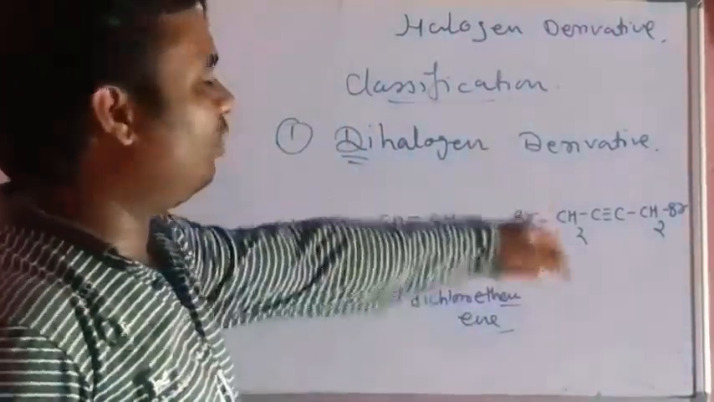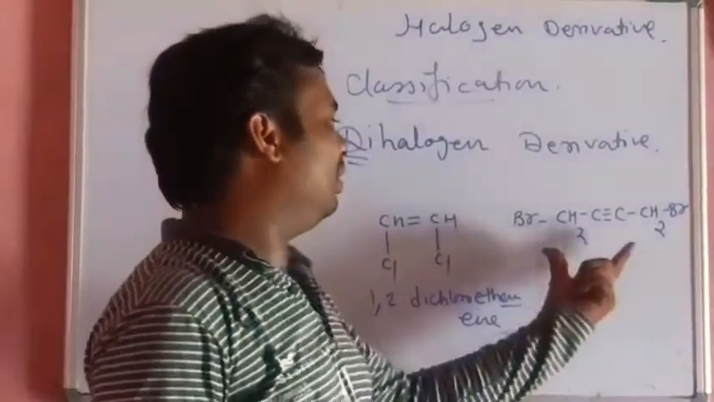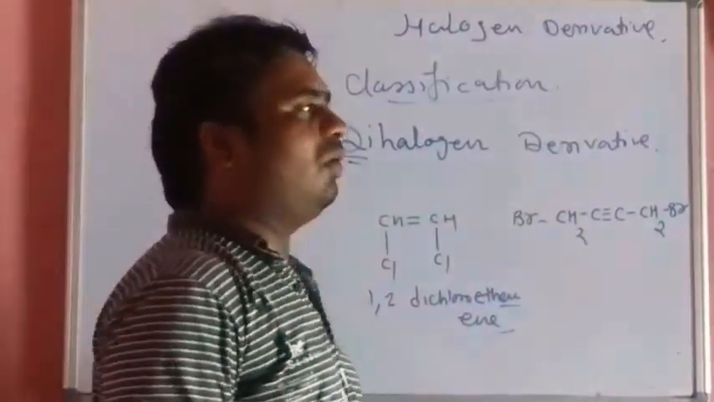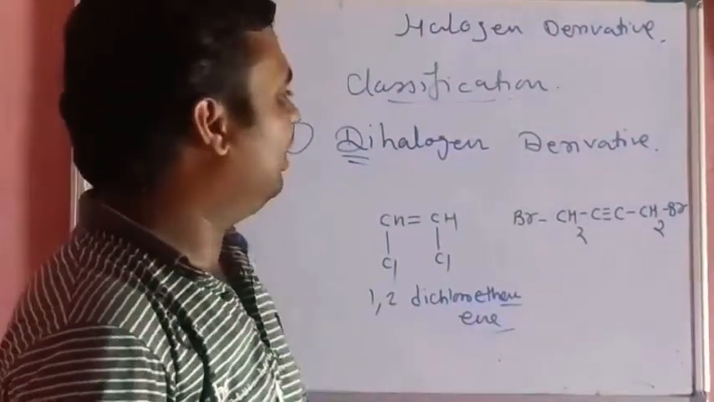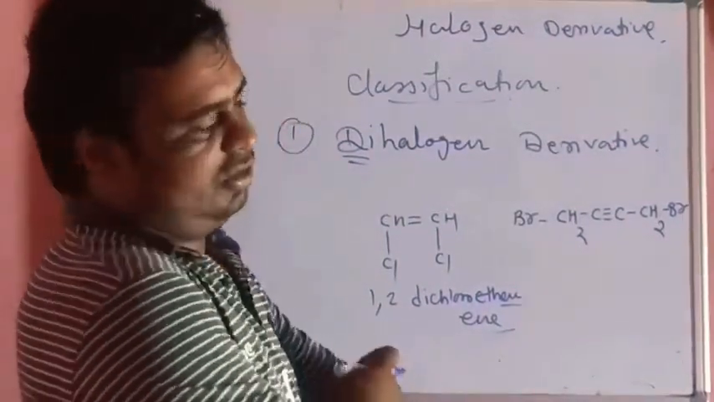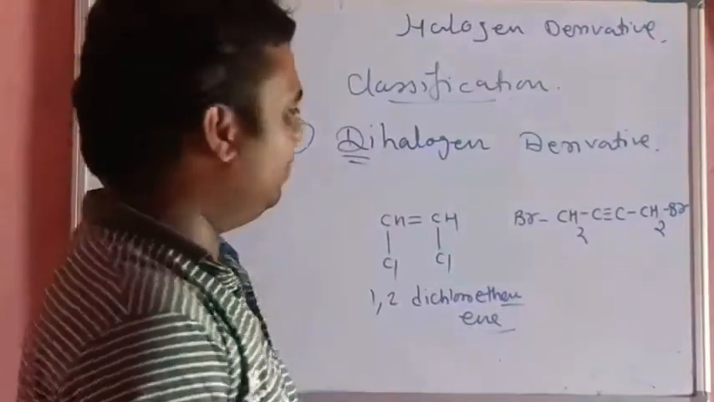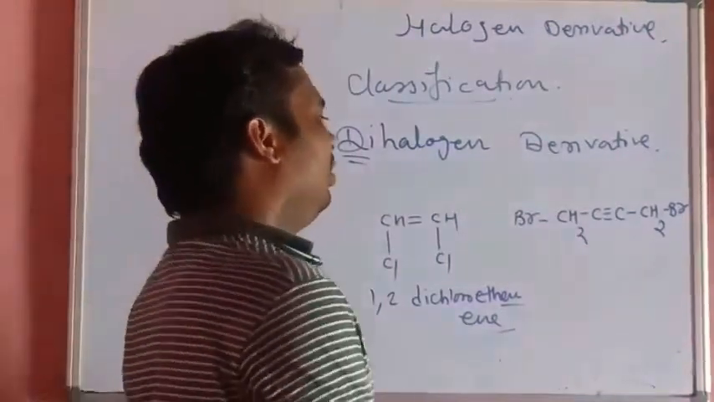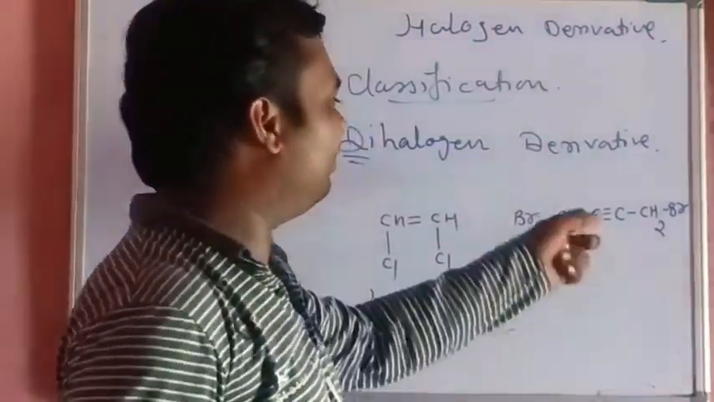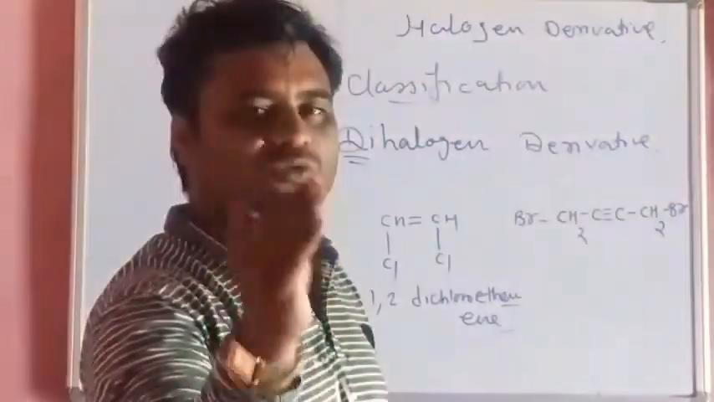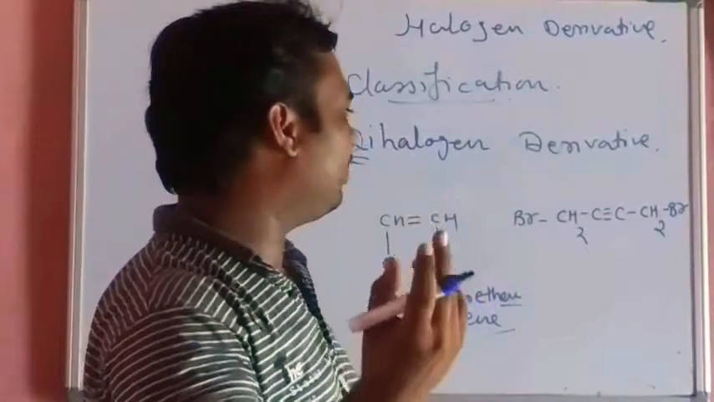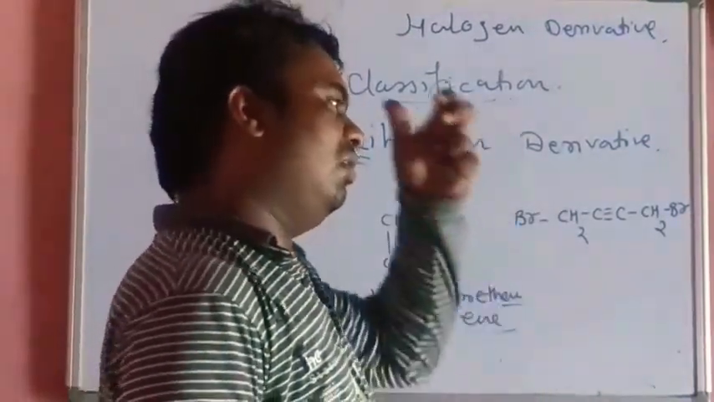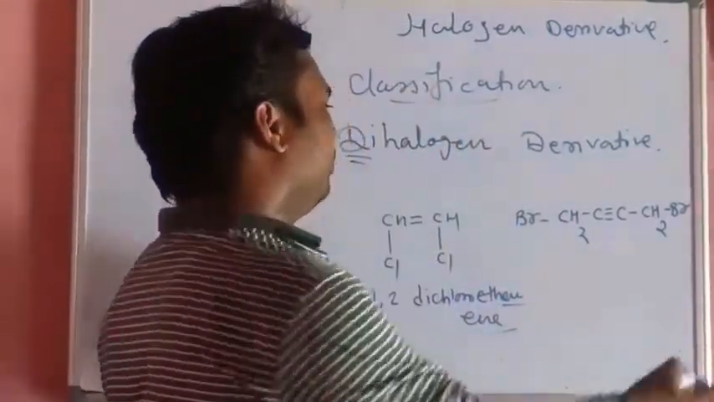Here is another example we have taken. This compound is nothing but the dihalogen derivative of unsaturated hydrocarbon containing a carbon-carbon triple bond. So what is the name of this compound? The parent alkyne is butane because there are 4 carbon atoms and 2 halogen atoms attached to the first and ending carbon. So what will be the name?